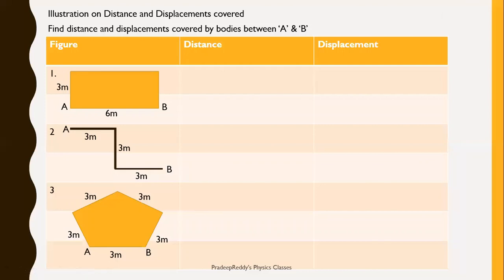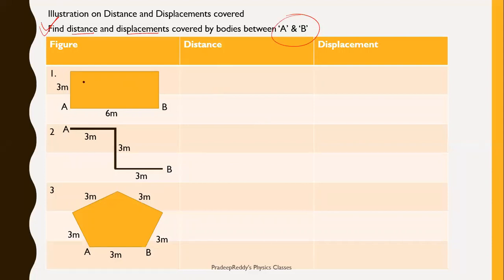In this slide, we will be having a clear-cut definition, a clear-cut understanding of distance and displacement by solving these simple problems. Now, in this illustration, you should calculate distance and displacement between A and B. From position A to position B, the body is traveling. You need to calculate what is its distance traveled and what is displacement.